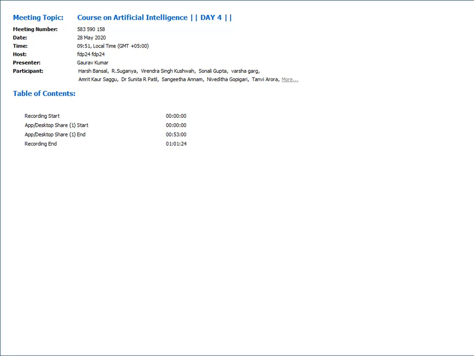There is one question from Dr. Prakash Parikh, sir. How to check whether CV2 is installed in Jupyter Notebook? Yes, CV2 is also installed. It is already installed.